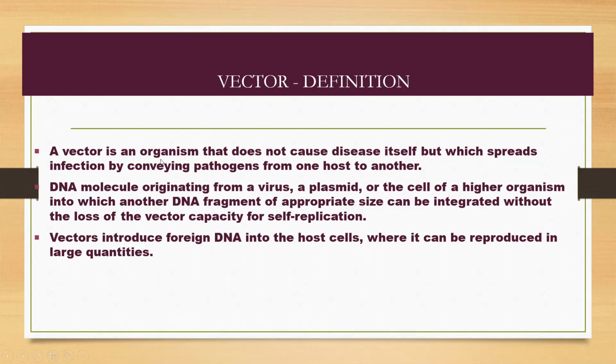They are one type of carrier. What do we know about vectors? A vector is a DNA molecule originated from a virus, a plasmid, or the cell of a higher organism, into which another DNA fragment of appropriate size can be integrated without the loss of the vector's capacity of self-replication. Vectors introduce foreign DNA into the host cells, where it can be reproduced in large quantity. All this we have learned during our vector introduction.